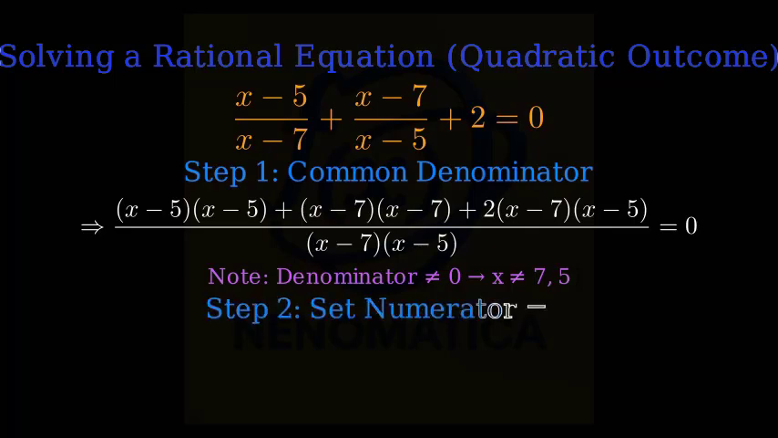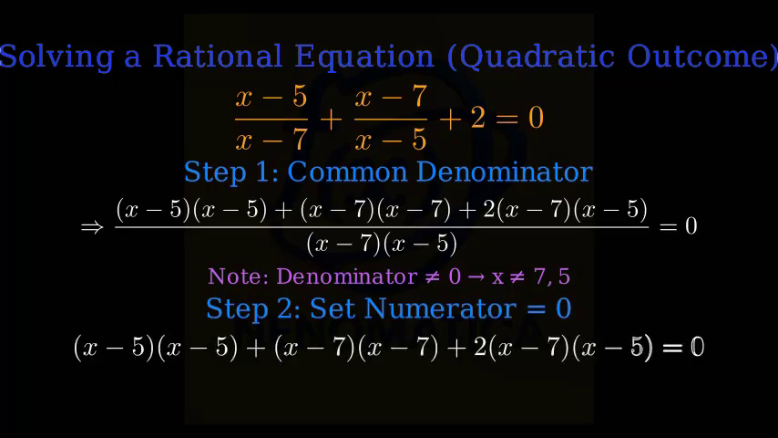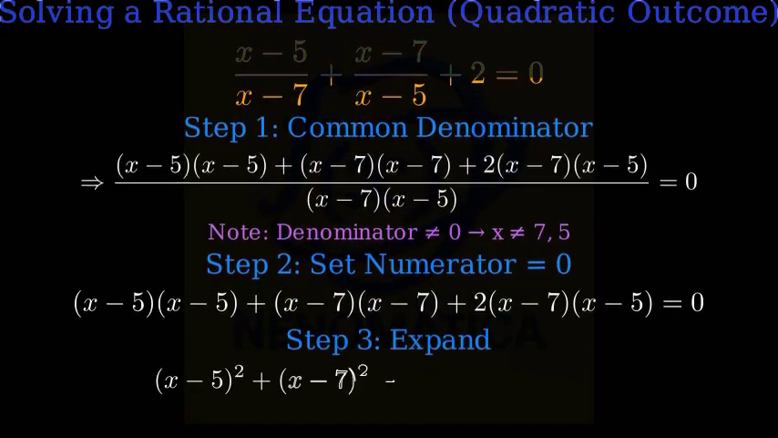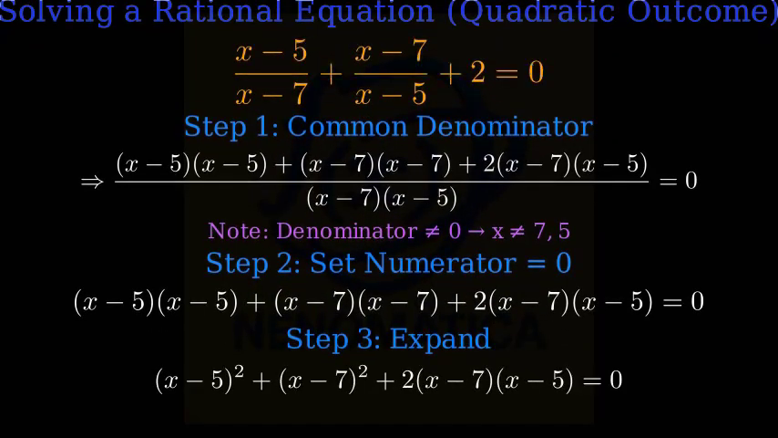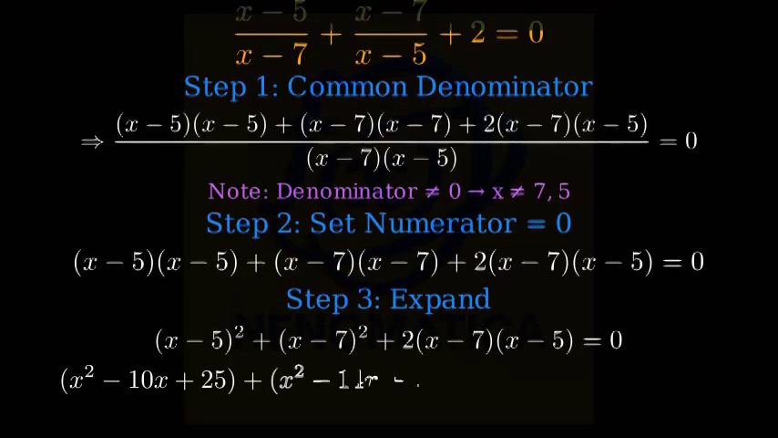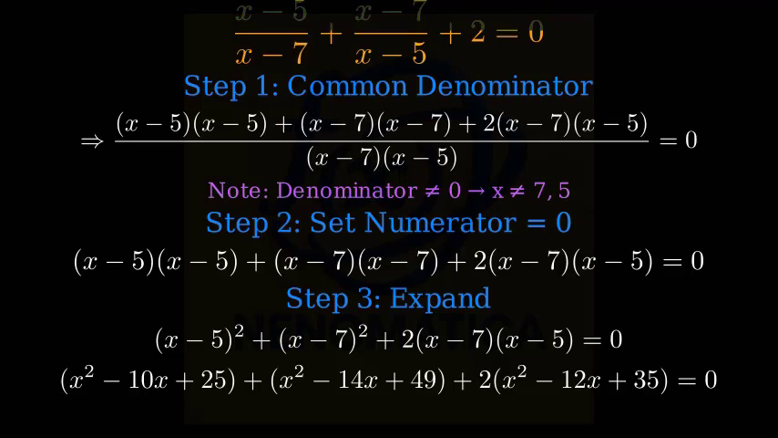Step 3. Expand each product. We use the patterns quantity x minus 5 squared and quantity x minus 7 squared, and expand the cross term as well. Now combine like terms. Then factor out a common 4 to simplify. Finally, divide both sides by 4.